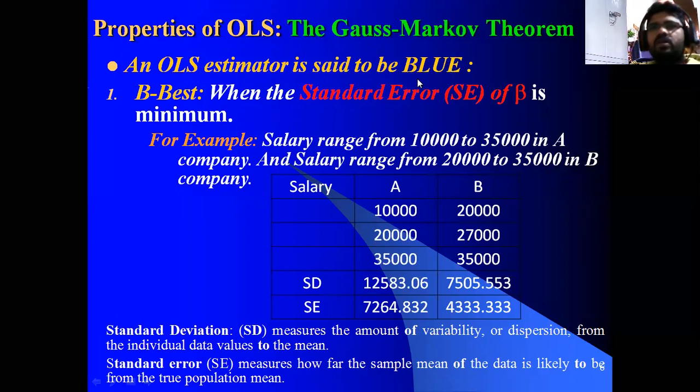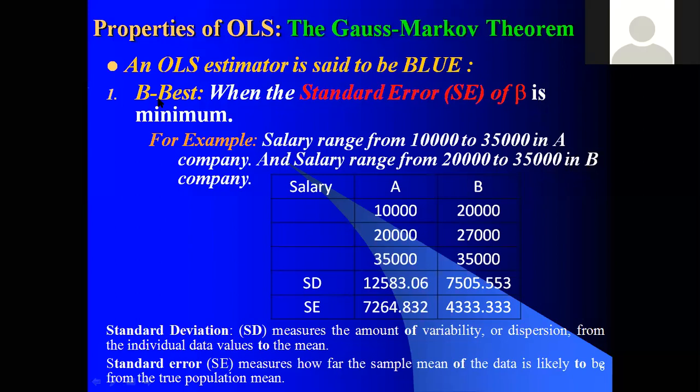So what is BLUE? First, we need to understand the best linear unbiased estimator. BLUE stands for B for best, L for linear, U for unbiased, E for estimator, or efficient estimator, we can say. So what is B? B is the best. Here, it is when the standard error of the betas is minimum. For example, when you are estimating the coefficient values of a beta and we get that minimum standard error, that is called a best estimator.